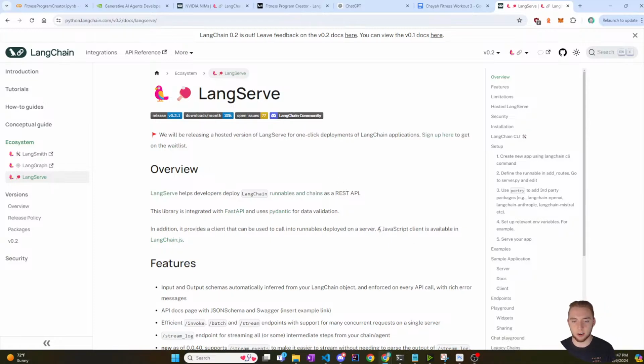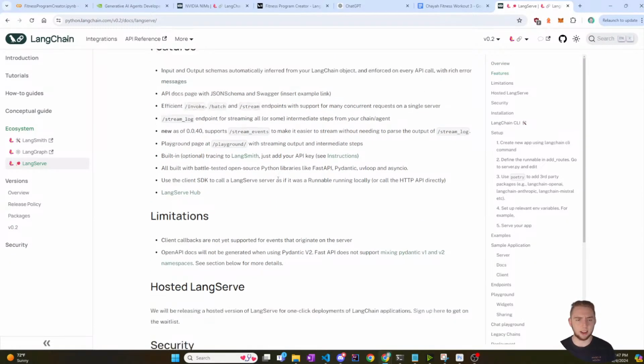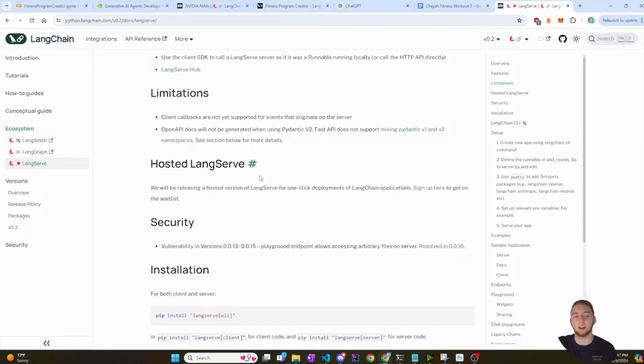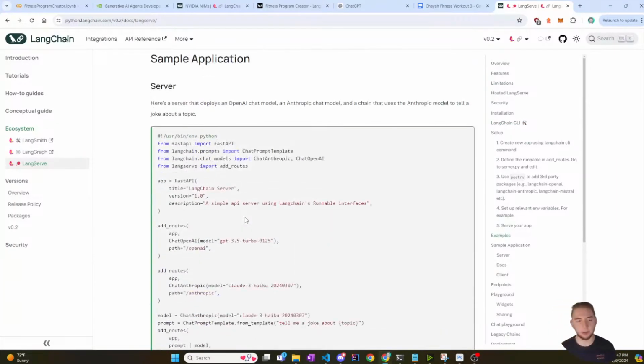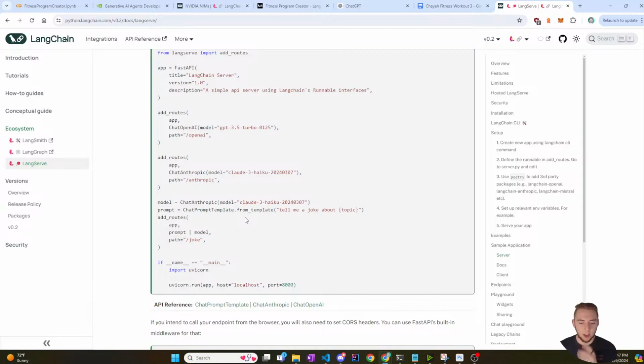So you can see here they have a JavaScript client available in LangChain.js that I can use to interact with this runnable of my LangGraph graph that I have hosted. I think they recommend using FastAPI. So it's hosted with Python, and then I use my JavaScript front end to interact with it. So I think that is the next big thing that I will need to do.